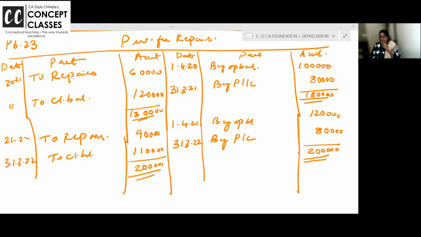Provision for repairs 80,000. Against that repairs is 60 and 120. Again provision is 80. Against that the repairs is 90 and 110. This will go on. Next year again 110 will come. Again 80 provision and actual repairs. You want me to show the repairs account also? How it will look? Shall we prepare? I am waiting for your responses. Is this provision account clear to all of you? Opening provision, closing provision, repairing you are adjusting here, and P&L.